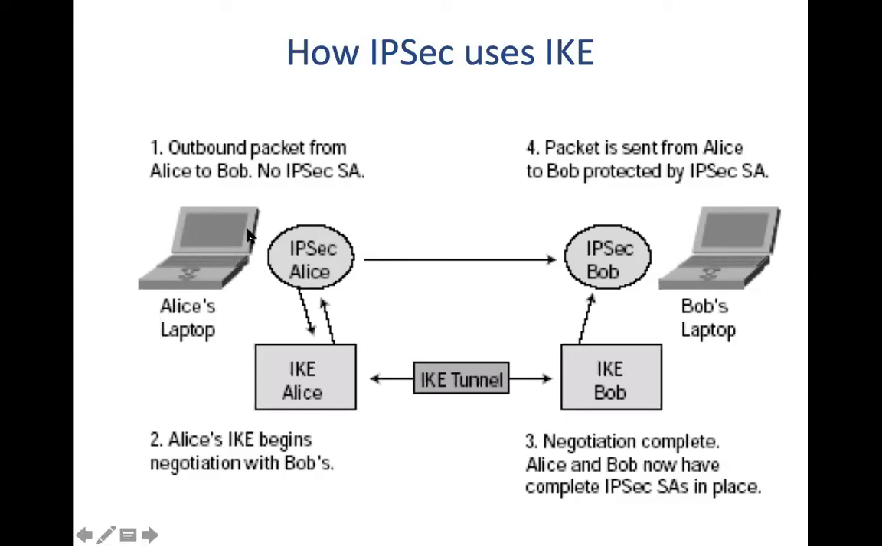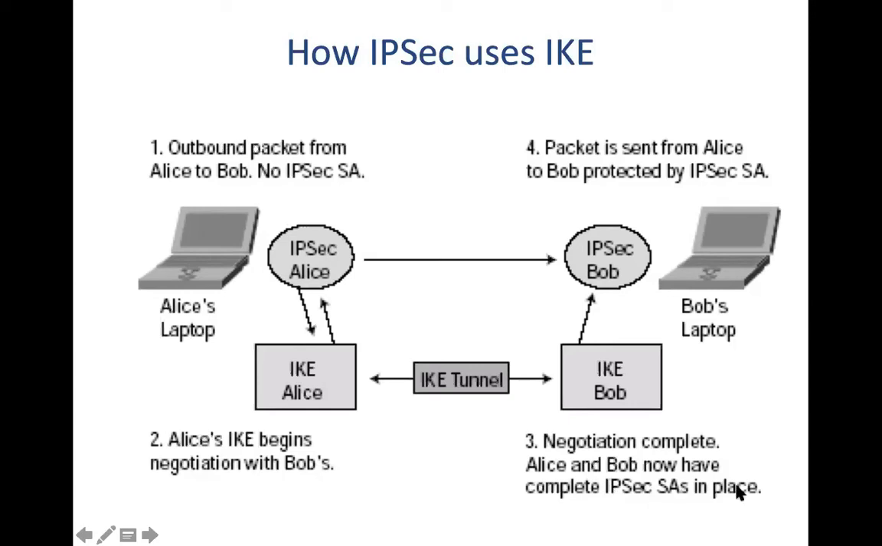So what will happen? The next step, Alice's IKE begins negotiation with Bob. The first time the packet has come, there is no association. Then there is a negotiation between Alice and Bob's IKEs. When the negotiation completes, Alice and Bob now have a complete IPsec SA in place.